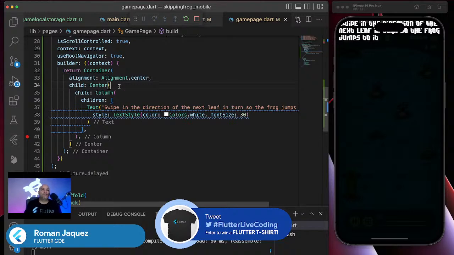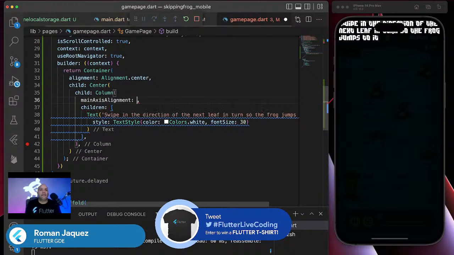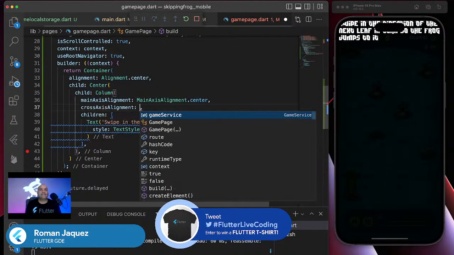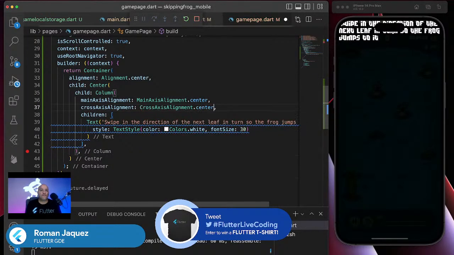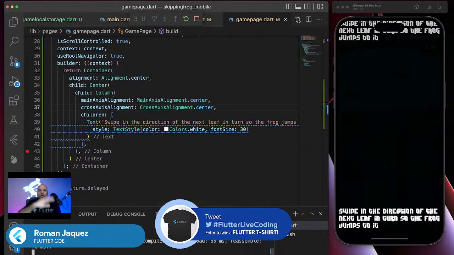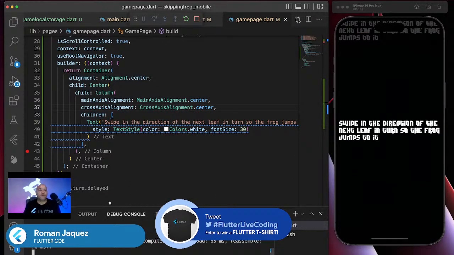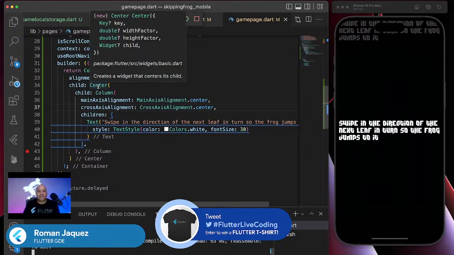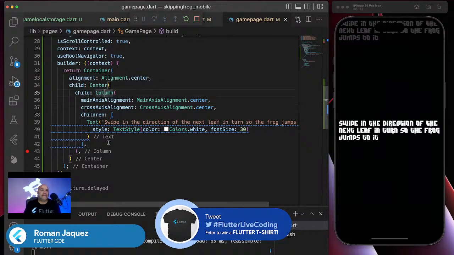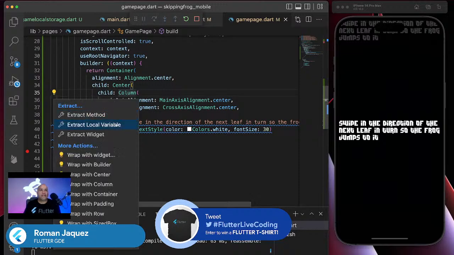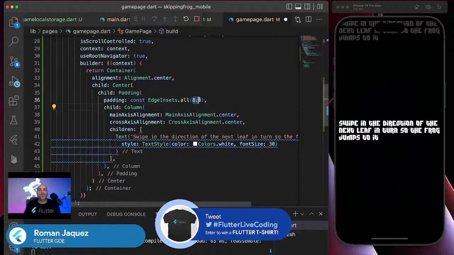So let me just do to the column: main axis alignment center, and cross-axis alignment center, because I want it centered on all axes. That's pretty much what I want. I want some padding around it. I don't like it just like that. So I can do wrap with padding. There it is. Let's do, how much padding?